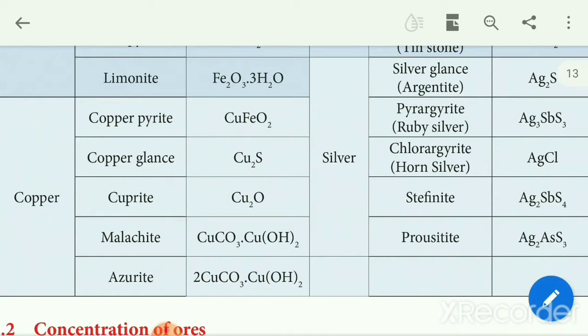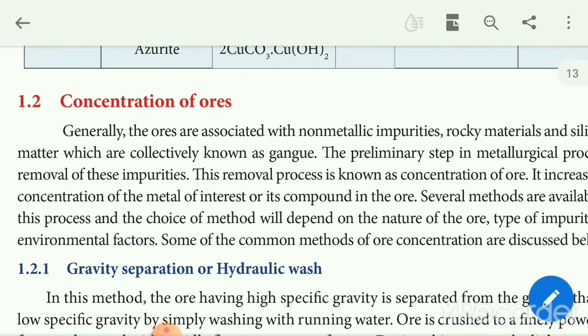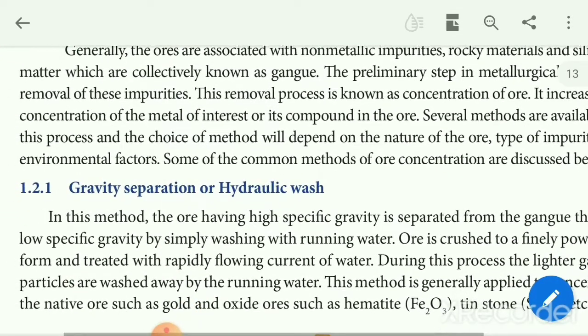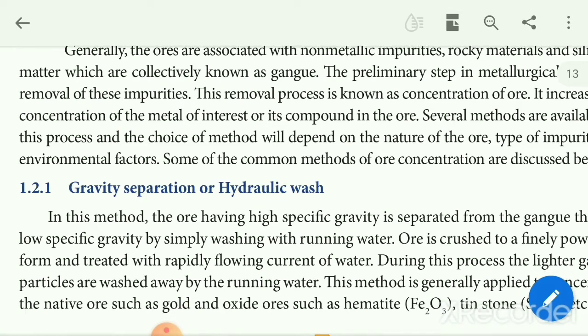Then next, concentration of the ores. Concentration of ores means the process of removal of impurities. Here, for concentration of ore, we carry out some common methods. First one is gravity separation. Gravity separation means first we take the ore, the ore is crushed and the finely powdered ore is treated with a rapidly flowing current of water. During the process, the lighter gangue particles are washed away by the running water. This method is generally applied to ores such as gold and oxides such as hematite and tin stone, etc.